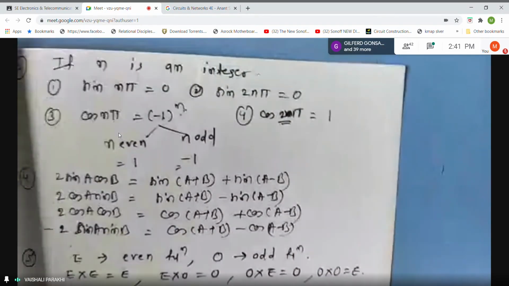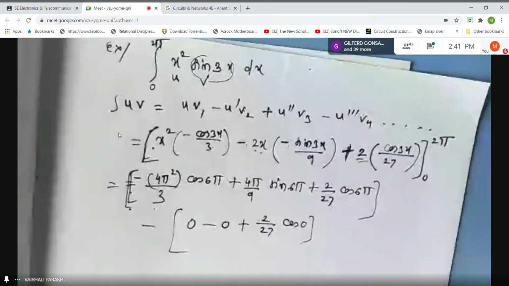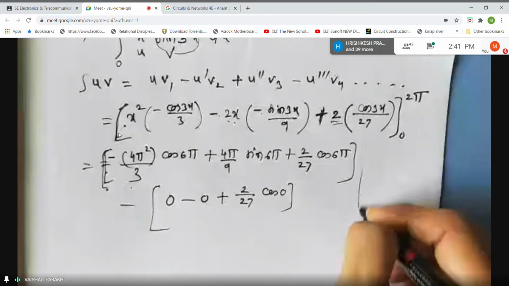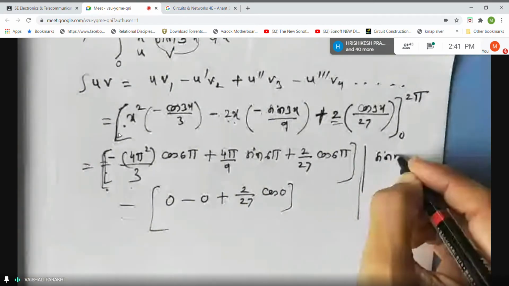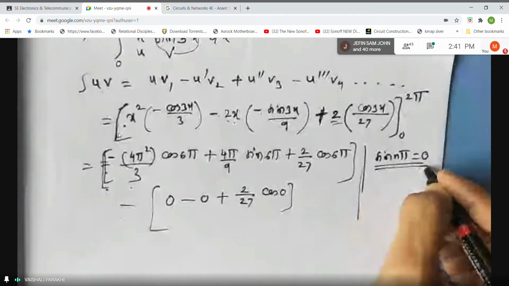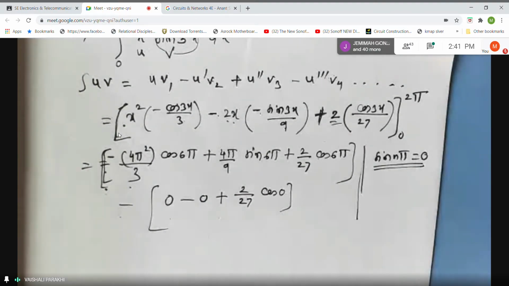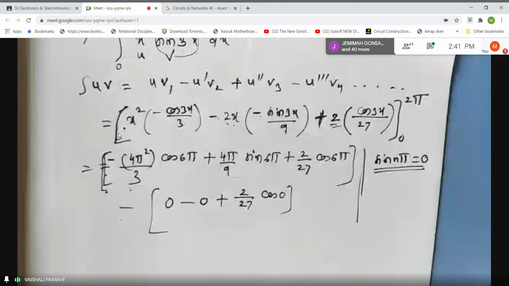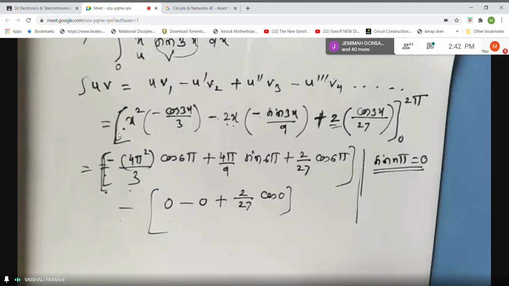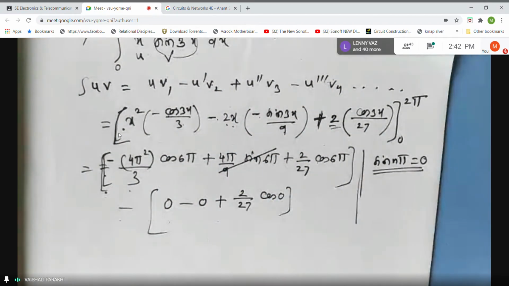See formula number 3 if you have taken it down. Formula number 3: sine of n pi is 0, right? When n is an integer, sine of n pi is 0. N is an integer here, right? 6 pi. Sine of 100 pi is also 0. Sine of 1000 pi is also 0. Correct? So sine of 6 pi is 0, which means this term is gone.